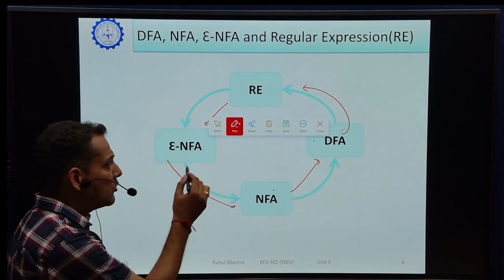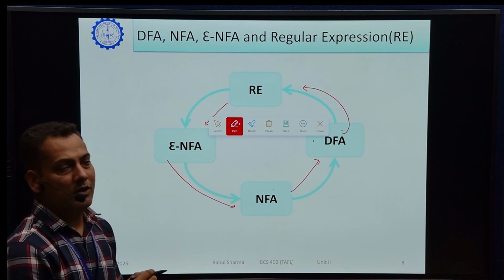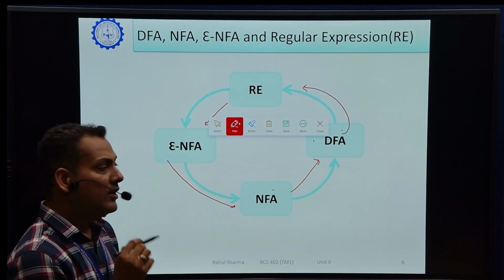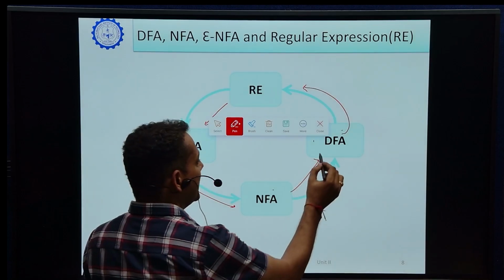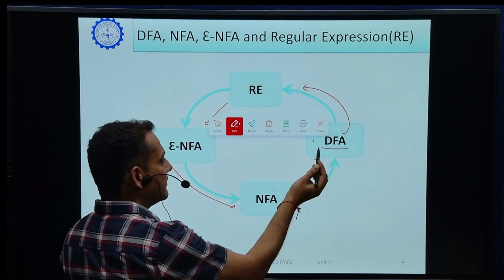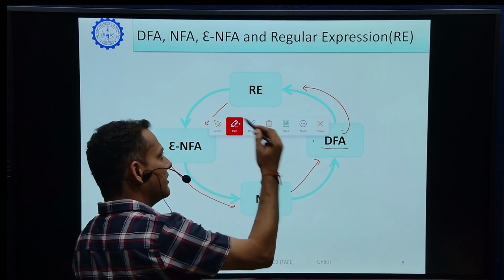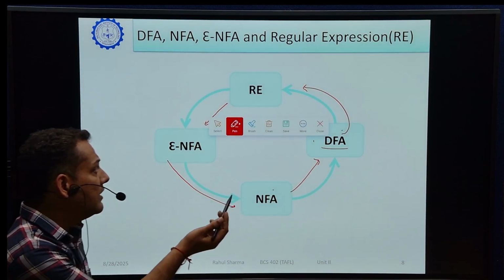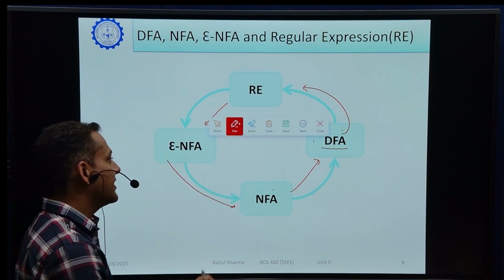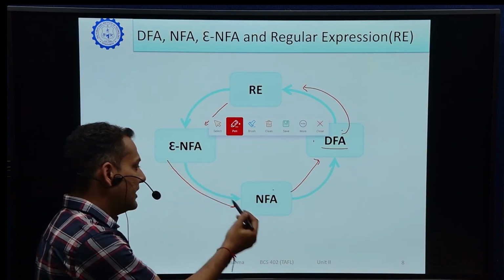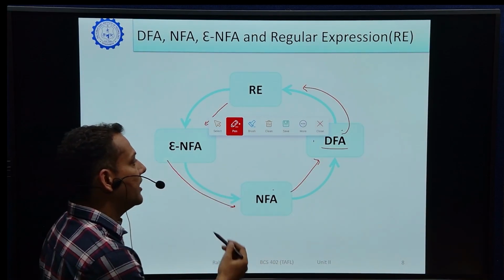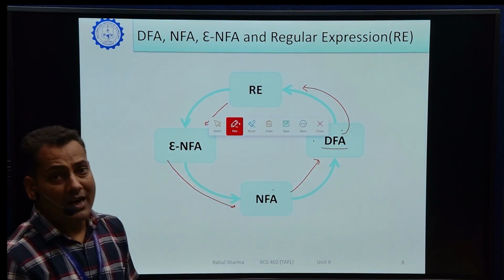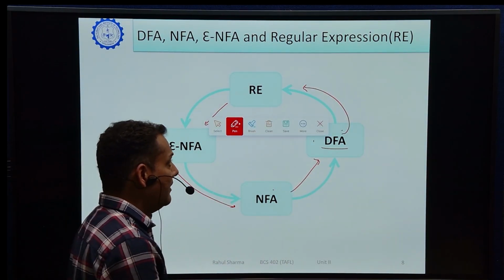This is all about the regular languages. If a regular language is given, then it can be represented in the form of a DFA. If we have a DFA, then we can directly generate the regular expression from the DFA. So in the next slide we will discuss how we convert a regular expression into an epsilon NFA, then epsilon NFA to NFA, then NFA to DFA. For DFA to regular expression or NFA to regular expression we will use Arden's theorem. We will discuss it in the next slide.